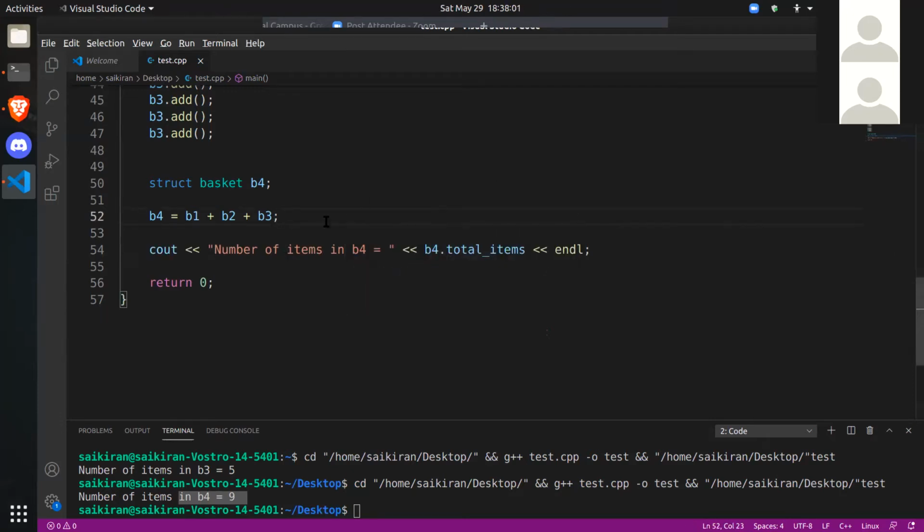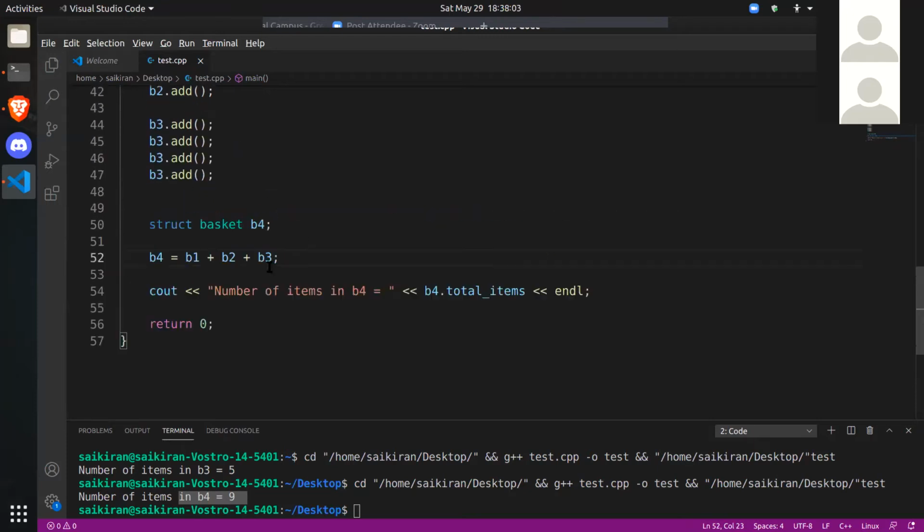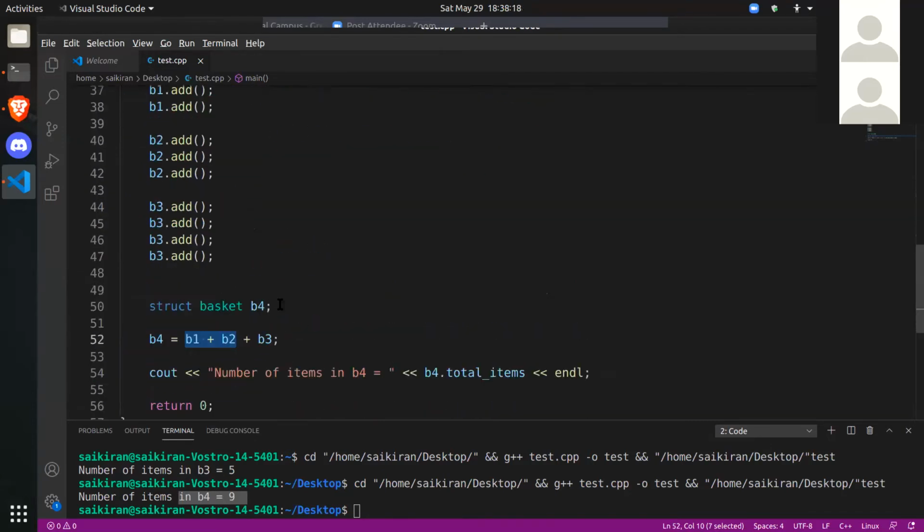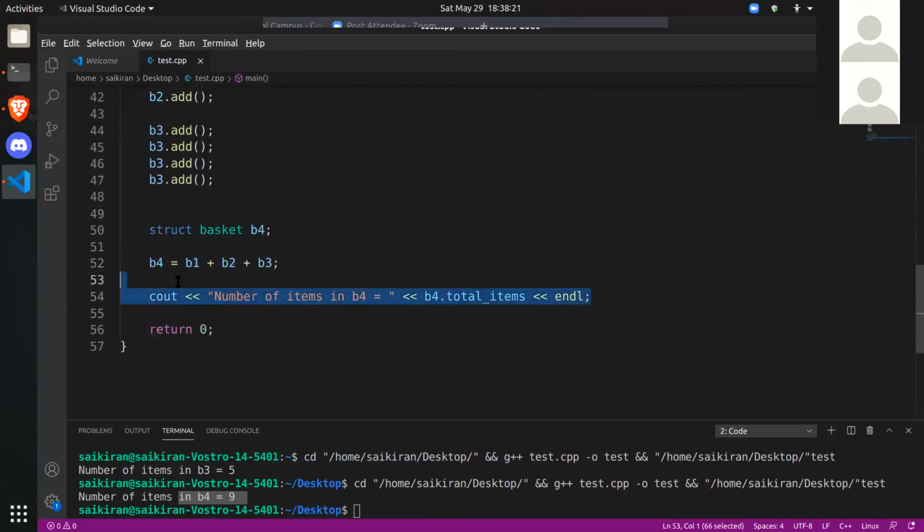And why is this happening? It is only working because whenever you add 2 items, you're also returning an item of the same type. When I'm adding 2 baskets, I'm returning another basket so that it can be added to other baskets. Similarly, in cout also, if you see the statement, cout is getting some string here, number of items, and once this is evaluated, it returns another cout.